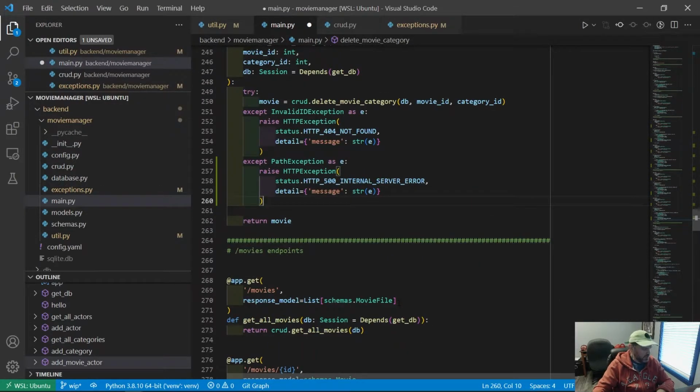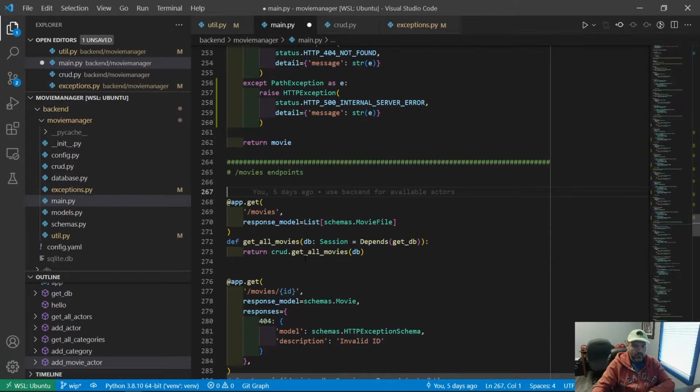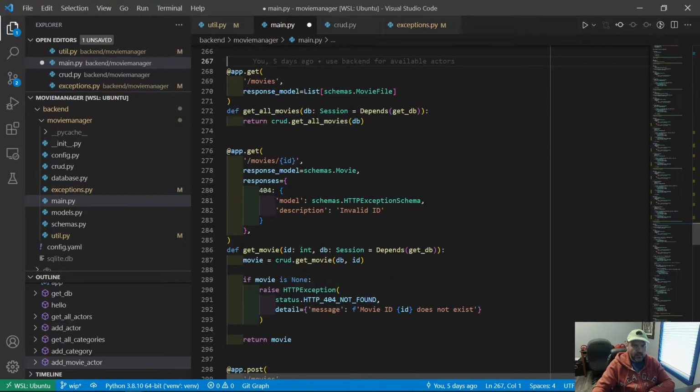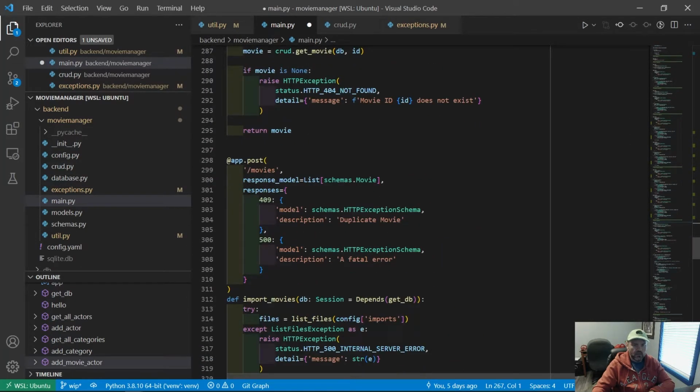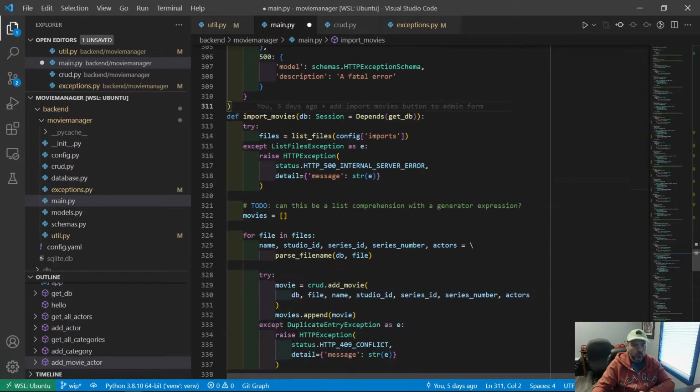And now I think that is all of the actor and category links. So the other links are handled inside update movie. So that should be fine. But we also have the add and delete movie endpoints. So not get movies or get movie by ID, but this right here in import movies.